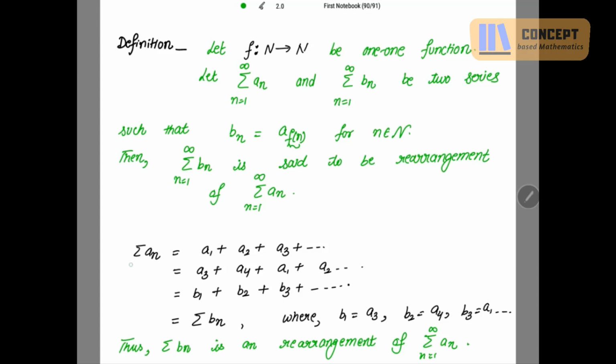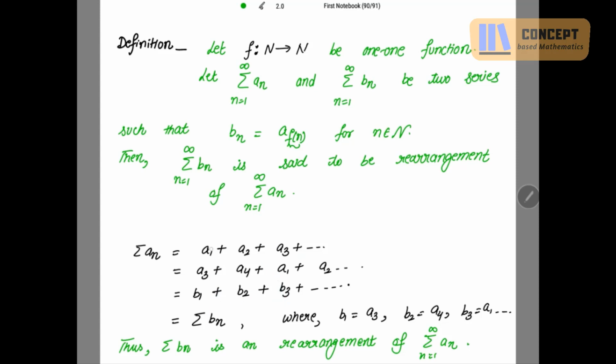It will be clearer when you see this. Summation a_n equals what? a1 plus a2 plus a3, and so on. If I rearrange the terms, taking a3 to the first position and a4 to the second position, I will get a3 plus a4 plus a1 plus a2, and so on. Any rearrangement you can choose. Let's say a3 is b1, a4 is b2, a1 is b3. Let's name them b1, b2, b3.